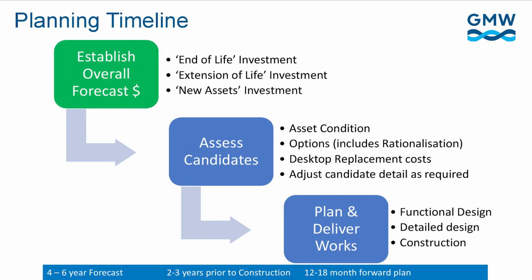Once we have a short list of candidates for the upcoming investment period, we look at each individual asset and assess its condition. We consider options for its upgrade based on short-term, medium-term or long-term treatment, and also considering whether we can actually rationalise and do away with the asset. We then do desktop costing and adjust our planning detail accordingly for what our proposed works are for the asset. We then move into the planning and delivery phase, do a functional design, detailed design of the works and construct the upgrade.